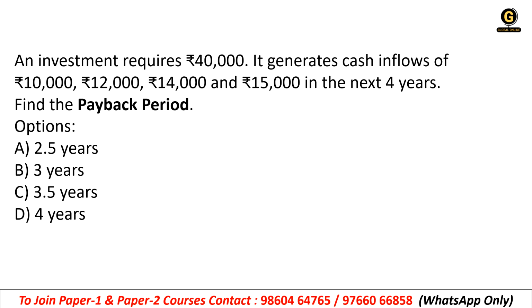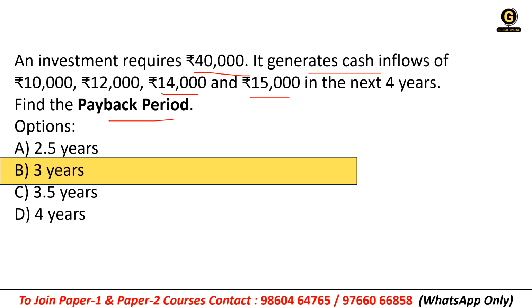An investment requires 40,000 rupees. It generates cash inflows of 10,000, 12,000, 14,000, and 15,000 respectively in the 4 years. Find the payback period. In the previous session, we discussed the formula of payback period and how to calculate these kinds of questions. Now I'll explain how to solve them. The right answer is option B, 3 years.